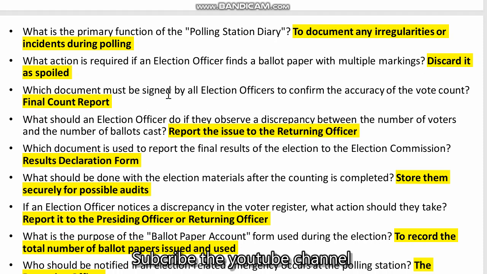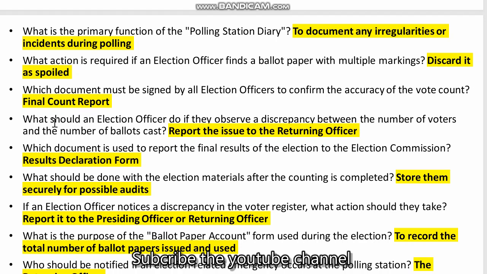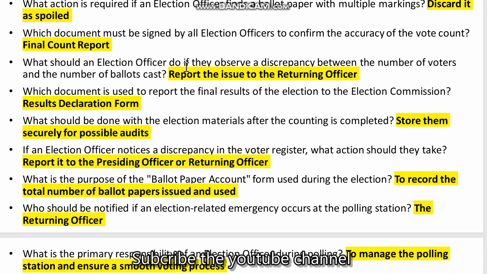Which document must be signed by all election officers to confirm the accuracy of the vote count? Final count report. What should an election officer do if they observe a discrepancy between the number of voters and the number of ballots cast? Report the issue to the returning officer.